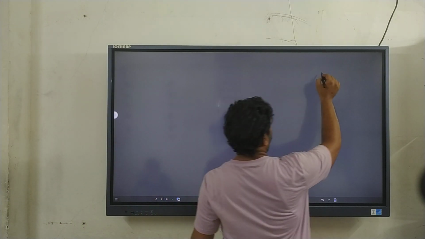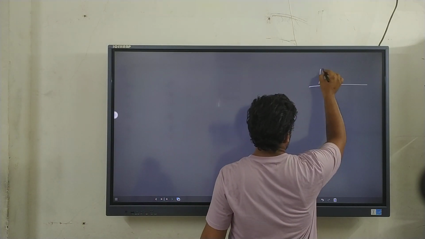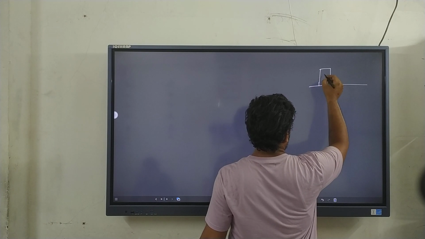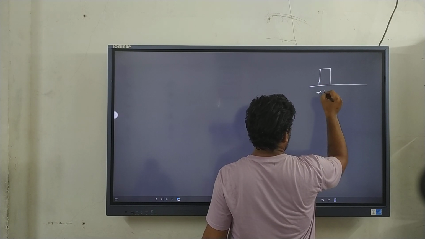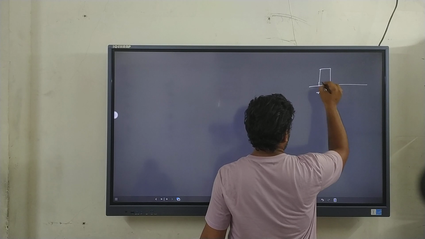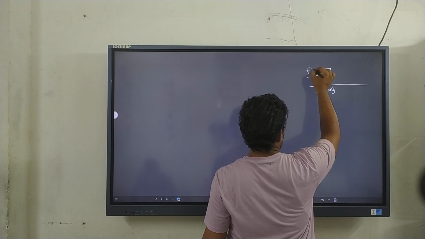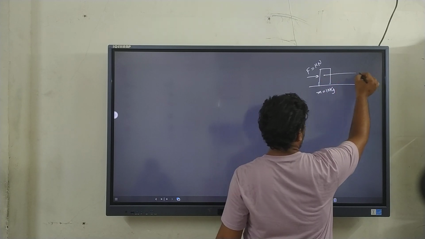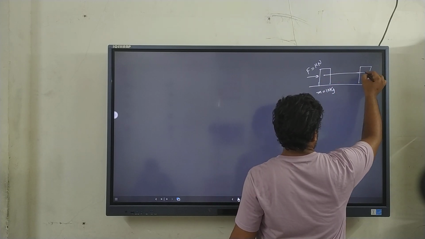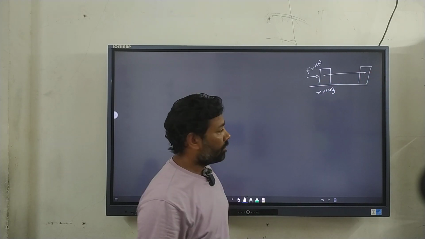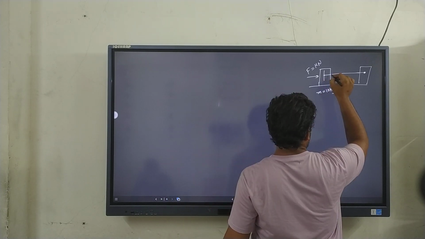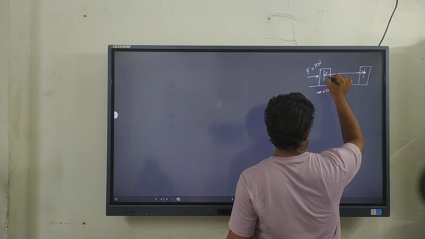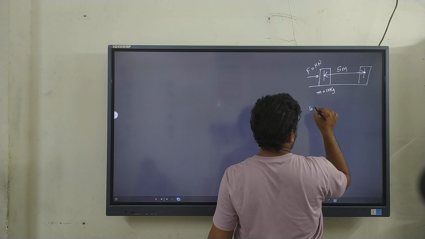So let's say you have been given an object, right? Let's say the object has a mass of 10 kg and you apply a force of 12 newtons. Now because of the force, the object gets displaced to a new position, and let's say this displacement is 5 meters. What is the work done?